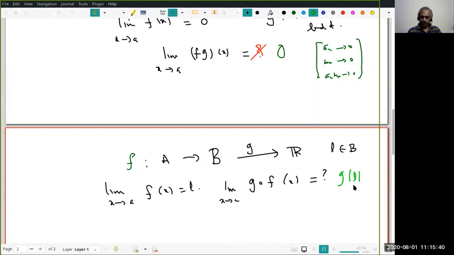Go through the proof. Try to see, do I need an extra assumption? So I have a sequence xn in A which converges to the point A. Therefore, f of xn will converge to L. Right? f of xn converges to L. Therefore, what do I want to check? How many of you are following?